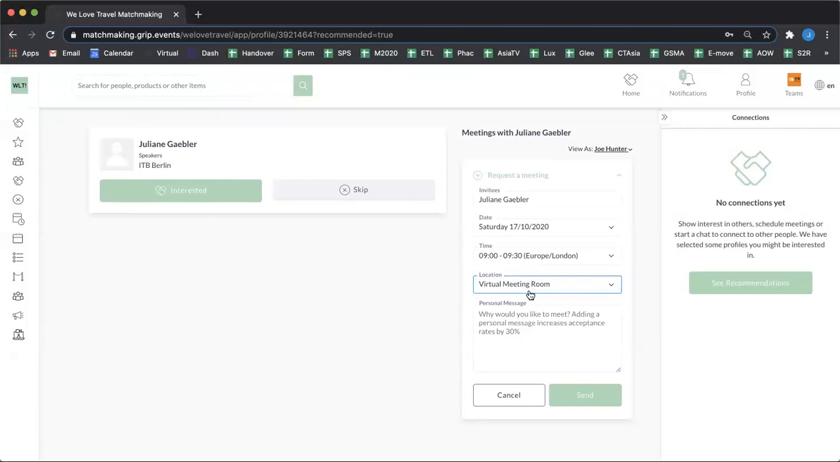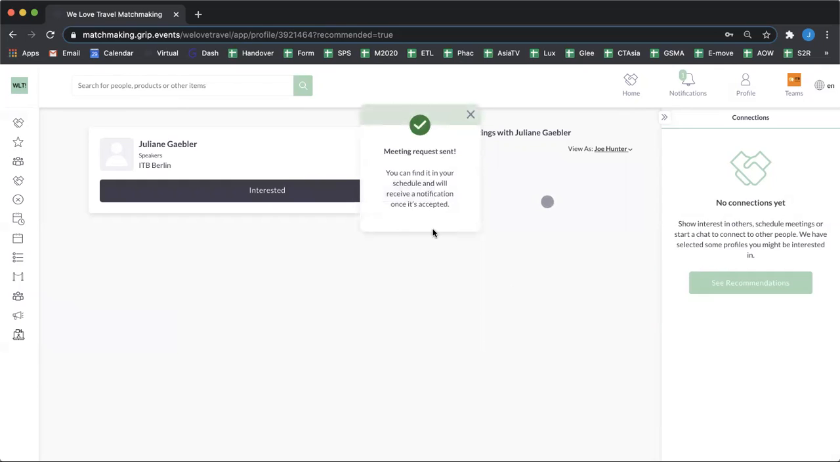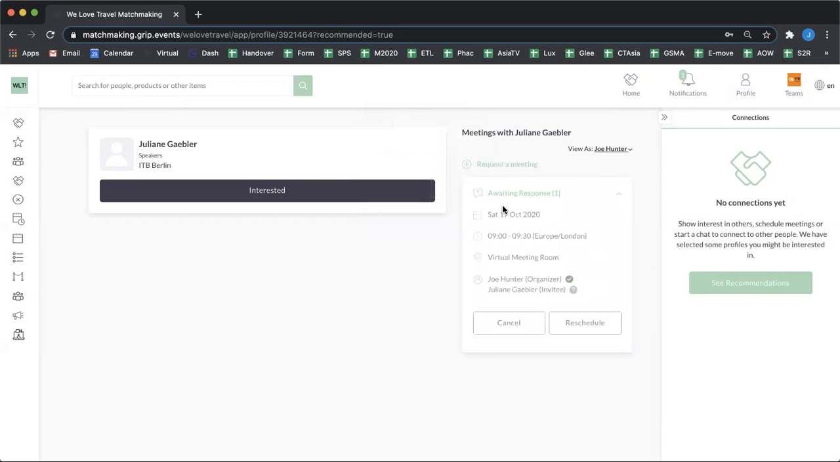Within here, you will have different options, say an on-site meeting location or the virtual meeting room. If you would like to send a personal message to the person saying, hey, it'd be great to meet, does this time work for you, you can write this within this section and then click send. Once you've done that, the meeting will generate and you'll see this pop up here saying meeting request sent. You are able to do a couple of things straight away. At this stage, I can cancel or reschedule, which could be quite important if you make a mistake. So that's available to you there.